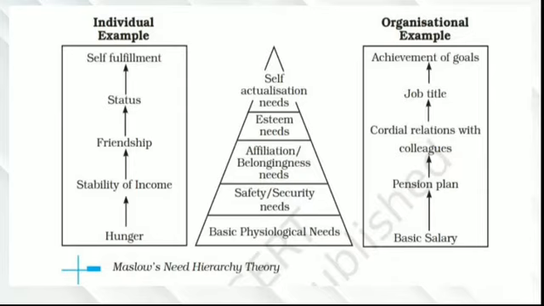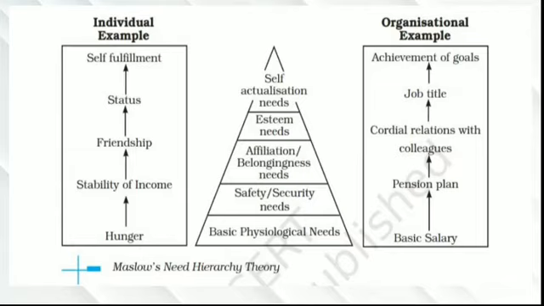So in the first diagram, we can see an individual example, which starts from the bottom, that is hunger. After the hunger is fulfilled, and the drive to have stability of income is there, then friendship, then status, then self fulfillment, it goes upwards. So from the basic level to the highest level, it goes in an individual. And when we come to Maslow's hierarchy of needs, it is again what we studied: the basic physiological needs, the safety and security needs, the affiliation and belongingness needs, the esteem needs, and self actualization needs.